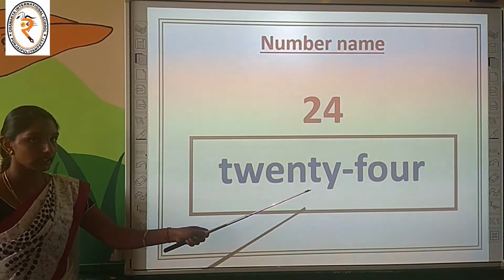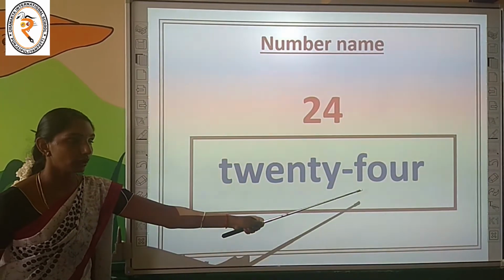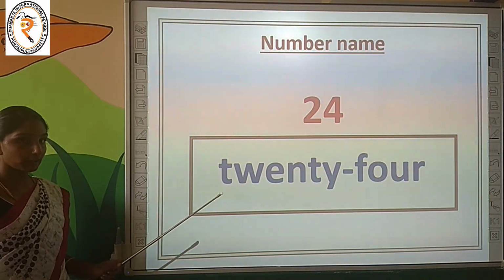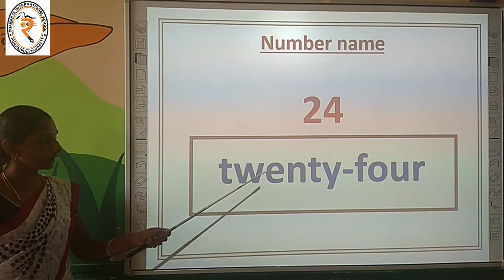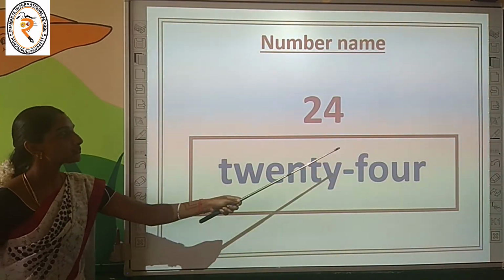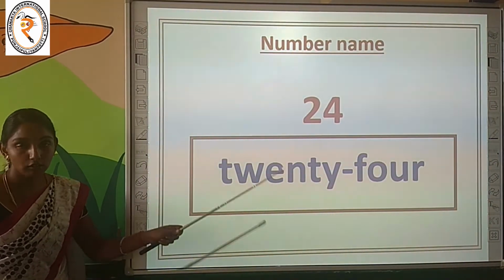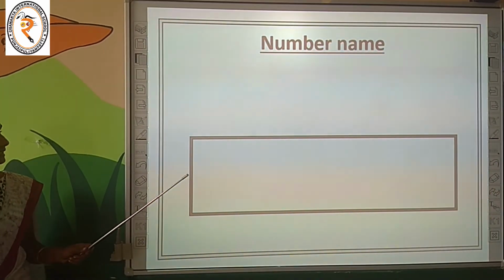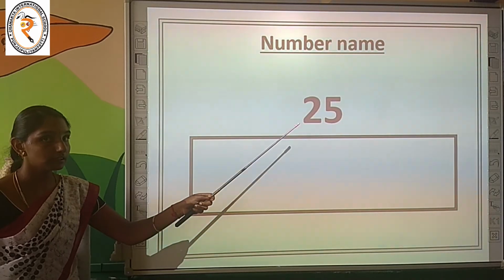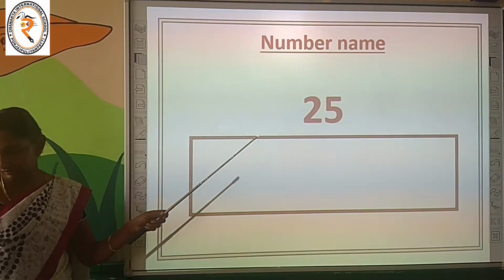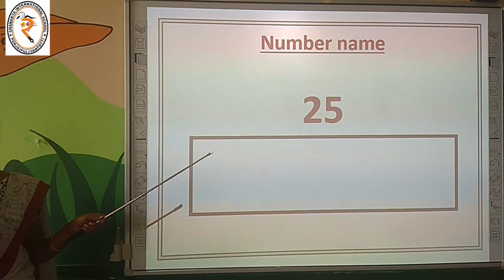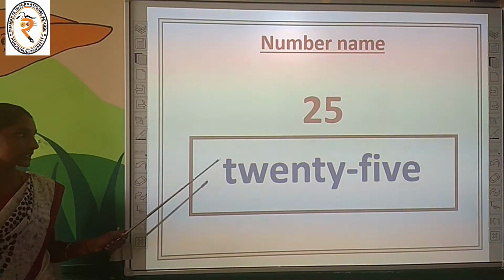T-W-E-N-T-Y. What is it? 20. F-O-U-R, 4. Let's spell once again. T-W-E-N-T-Y, 20. F-O-U-R, 4. 24. The next number, what is it? Can you tell me? Number 25. Shall we spell the number name for it? Yes, learn.